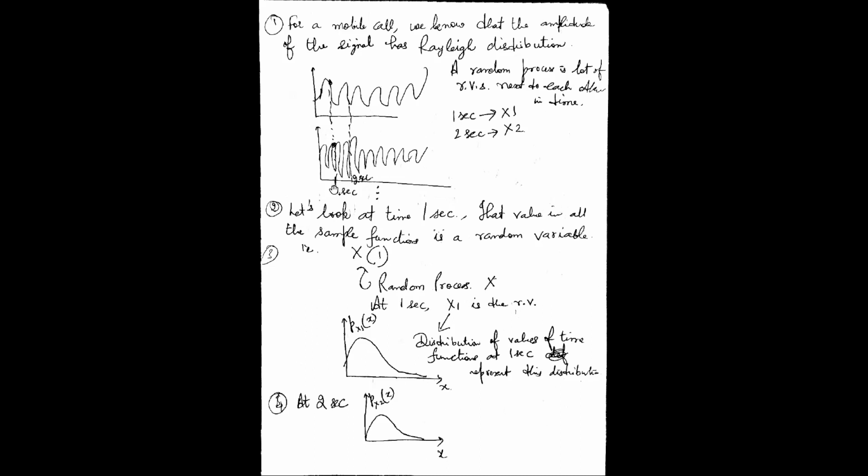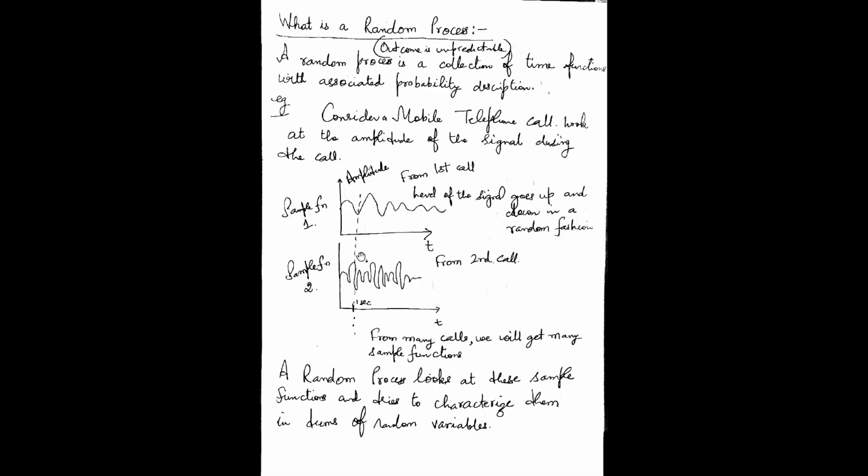After a gap of 1 second, I look for all the amplitudes in the waveforms at 2 seconds. So this is another random variable. In the first slide, I'm taking the signal values at 1 second for all the signal waveforms available for different calls. So that's a random variable.